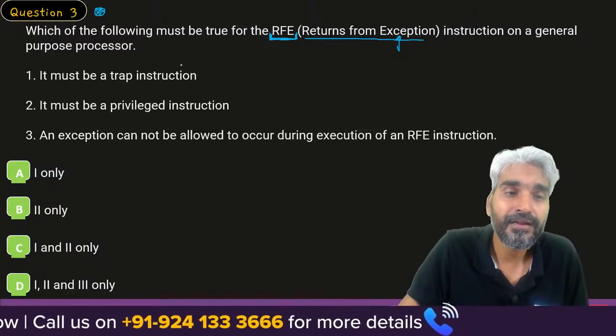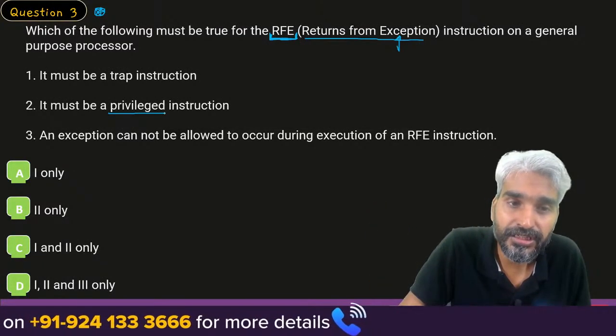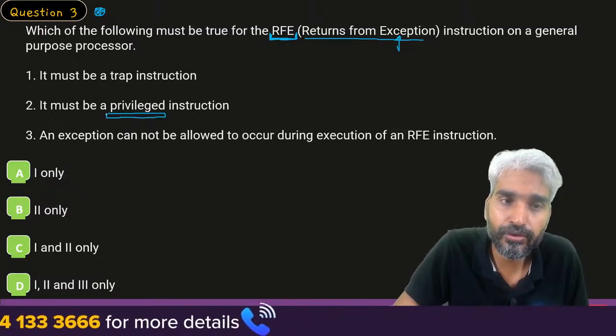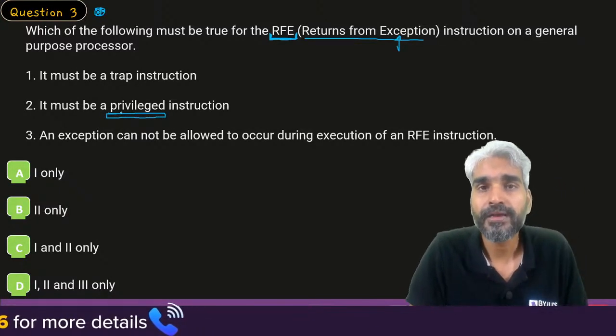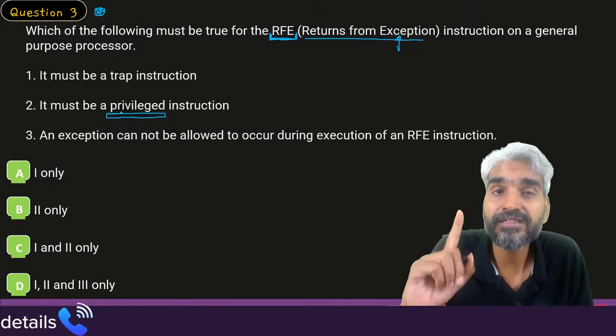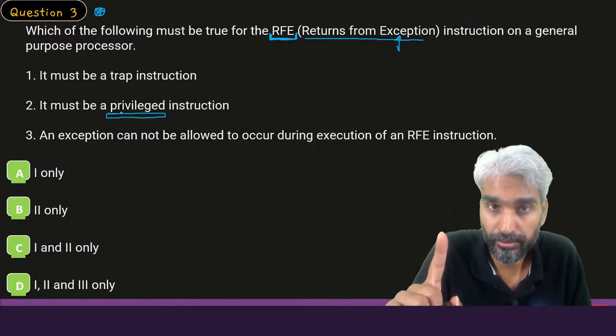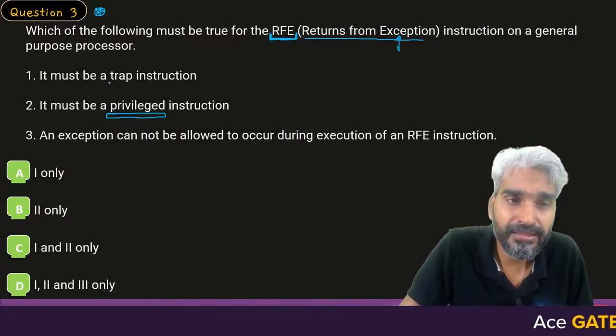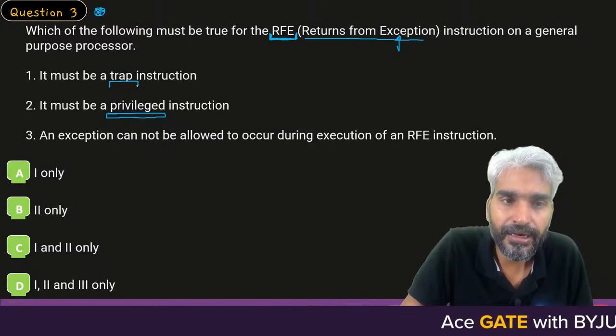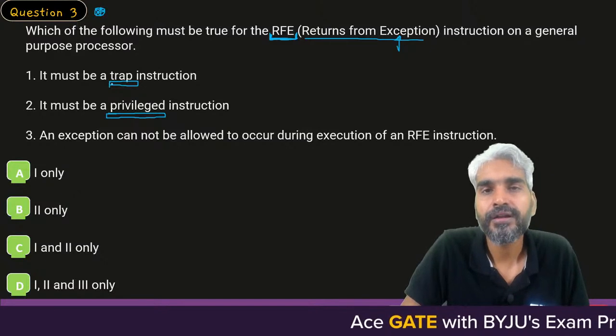Sir, interrupt is a privileged instruction. Yes, it will always execute in the kernel mode. Interrupts are privileged instructions. They will always execute in the kernel mode, right? Trap is a form of interrupt, right?